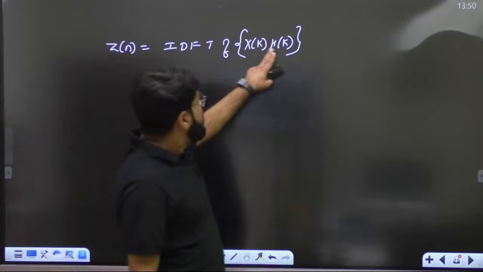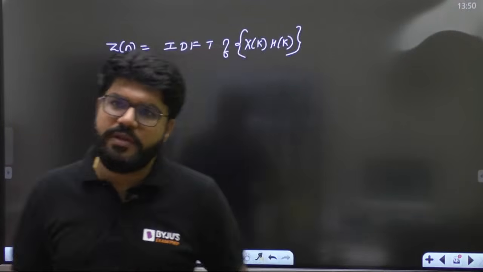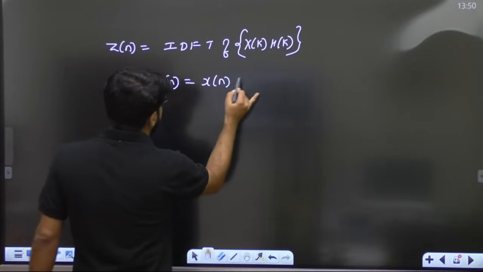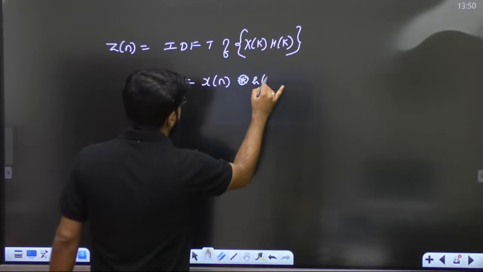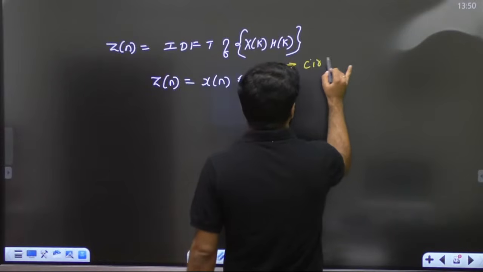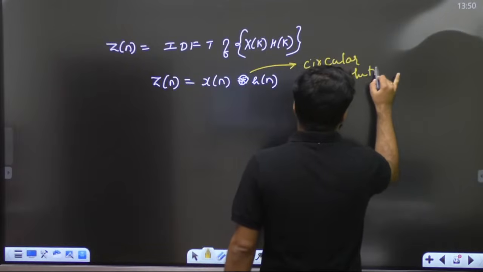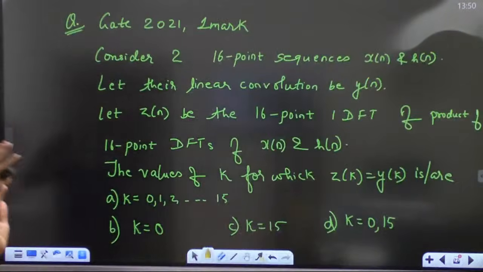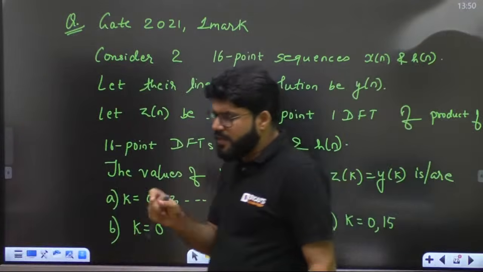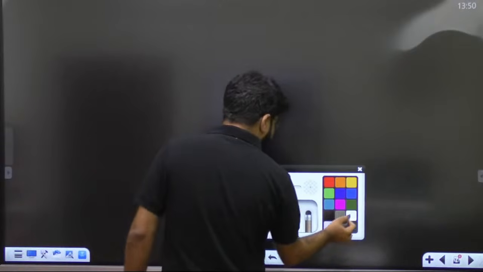So multiplication in the frequency domain means convolution in time. That means what should z[n] be? x[n] convolved with h[n], but which convolution? Circular convolution. So indirectly they have given that z[n] is the circular convolution and y[n] is the linear convolution, clearly told. So at which point will the linear and circular convolution be the same?